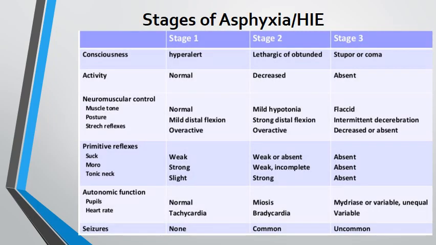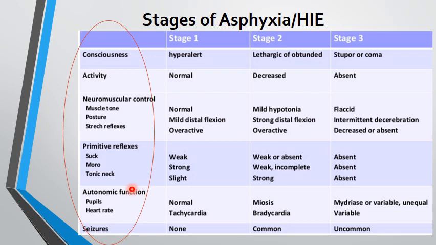Now, the other thing that one needs to understand is that based on certain clinical parameters apparent in the newborn baby, the sensorium of the baby, the activity of the baby, neuromuscular control, the primitive reflexes, the sucking, moro, and tonic neck reflex, involvement of the autonomic system as evident from the size of the pupils, response of the pupils, the heart rate, and the seizures, one can stage the birth asphyxia in stage 1, stage 2, and stage 3.